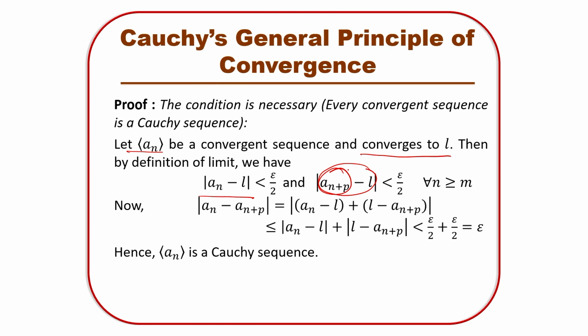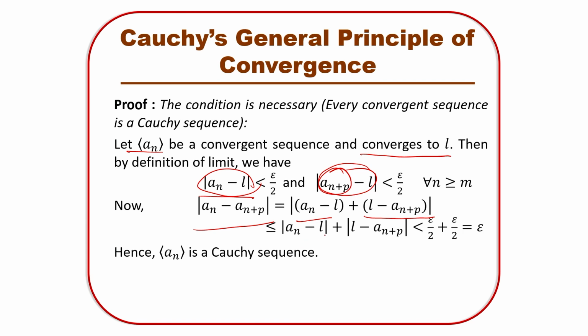So, I can write these two things, and now we can calculate an minus an plus p. We can add and subtract L in both. So, modulus of an minus L plus L minus an plus p, and this whole modulus is less than or equal to the sum of the individual terms.